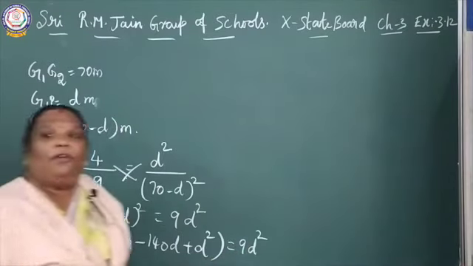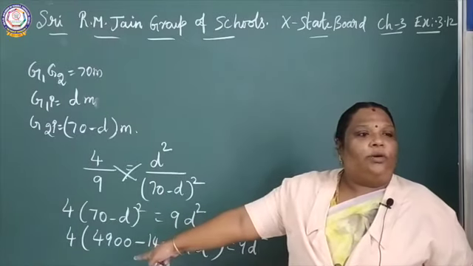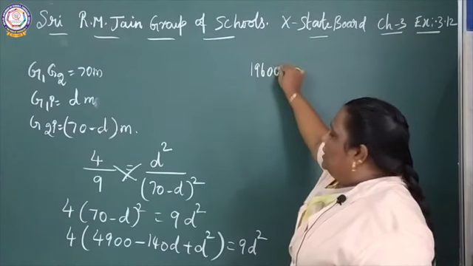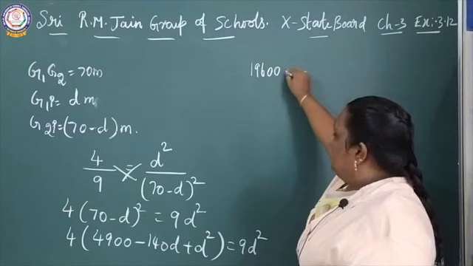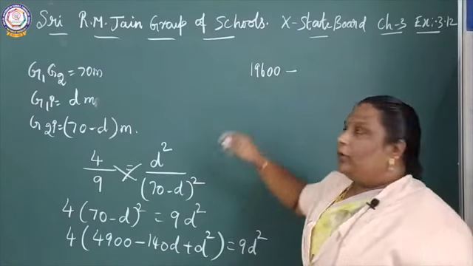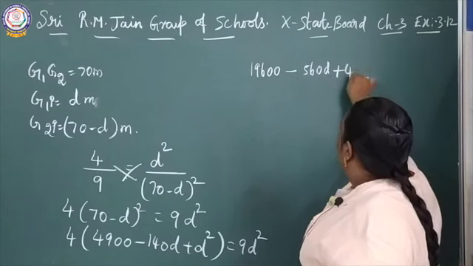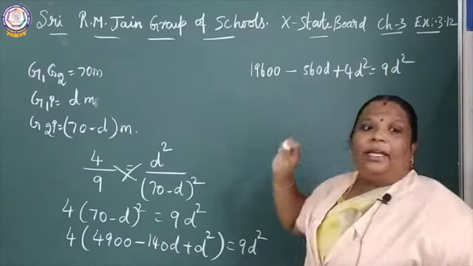Now multiply 4 inside. 4 into 4900 is 19600, minus 140 into 4, which is 560D, plus 4D square, equal to 9D square.